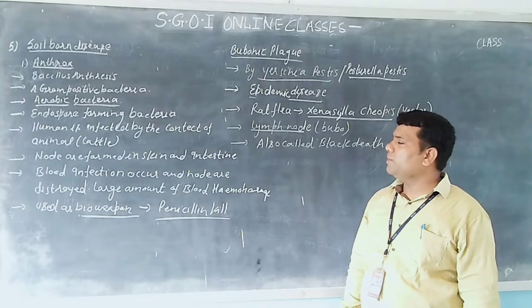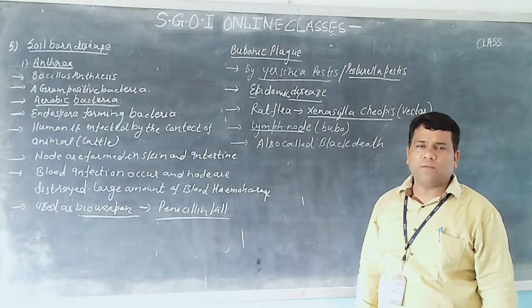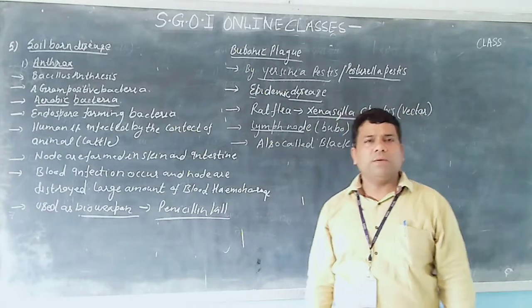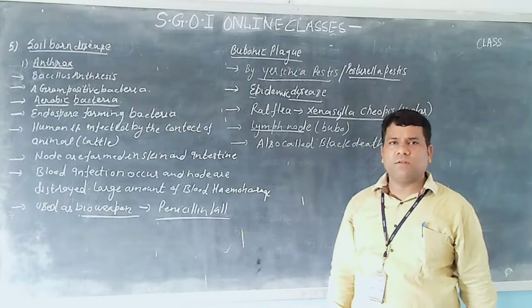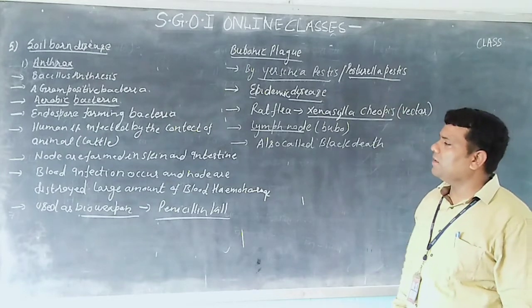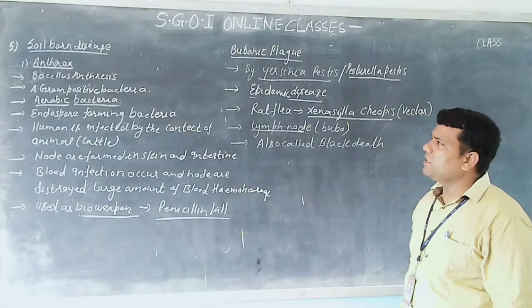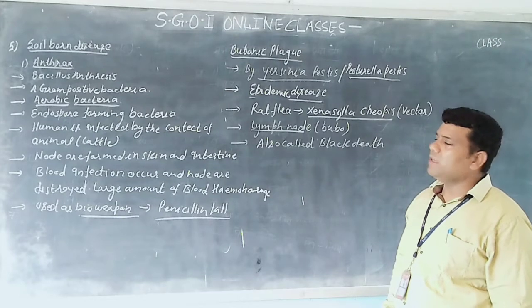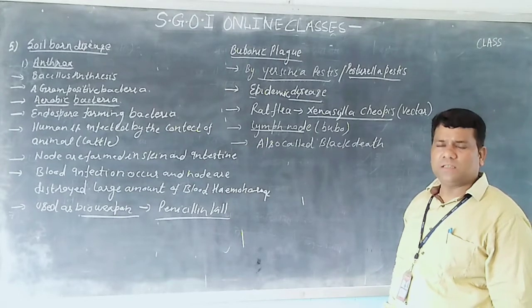Today I am going to explain different types of disease that are caused by bacteria. In the previous lecture I told different types of disease. Now there is one disease left. This is known as anthrax. It is actually a soil-borne disease.